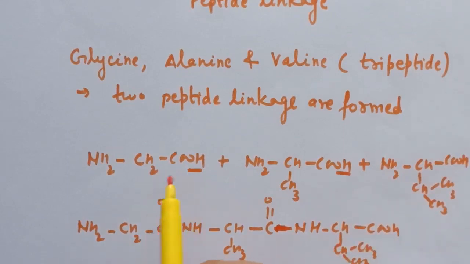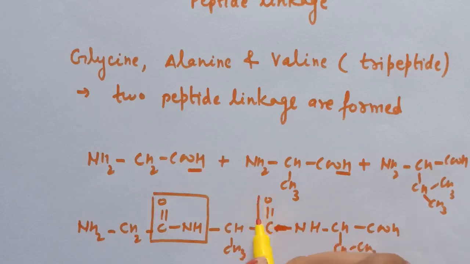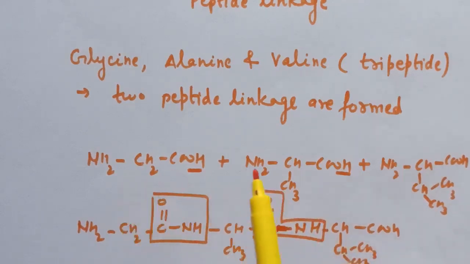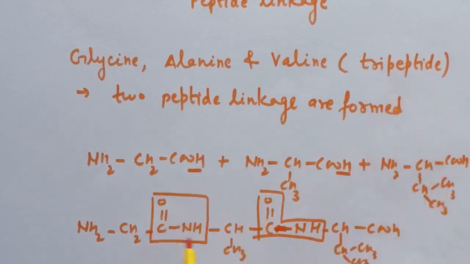So you can see on the combination of these three amino acids, we are getting two peptide linkages. So when we combine three amino acids, the name is tripeptide, and two peptide linkages are formed.